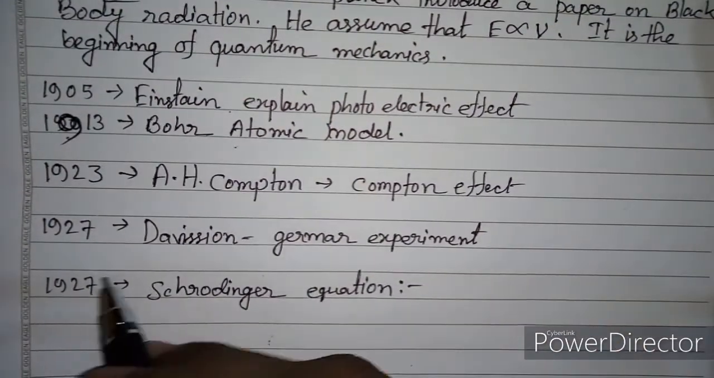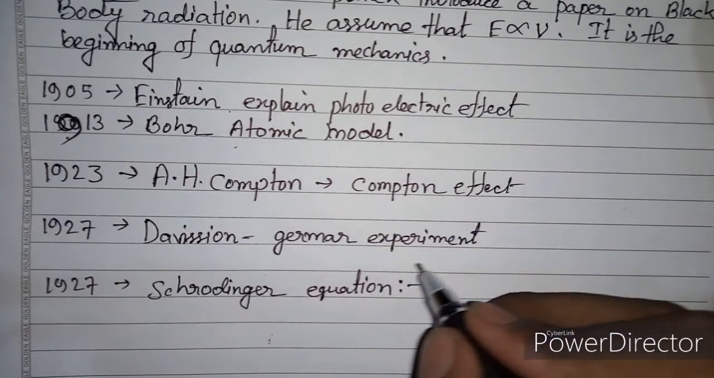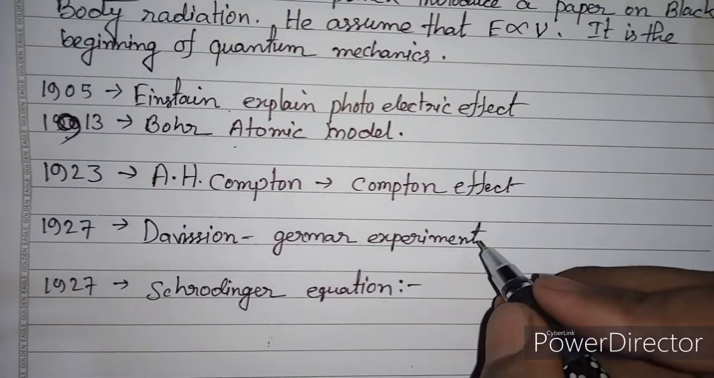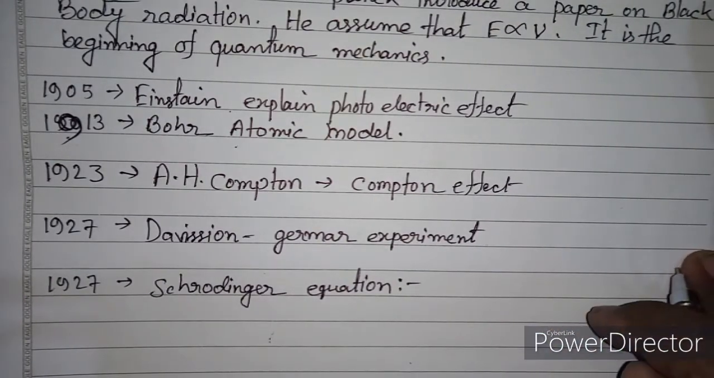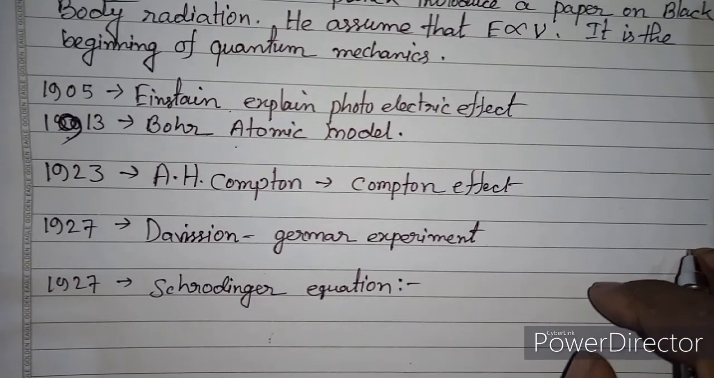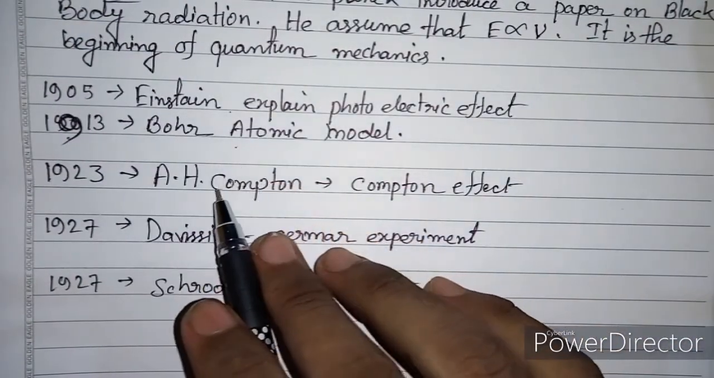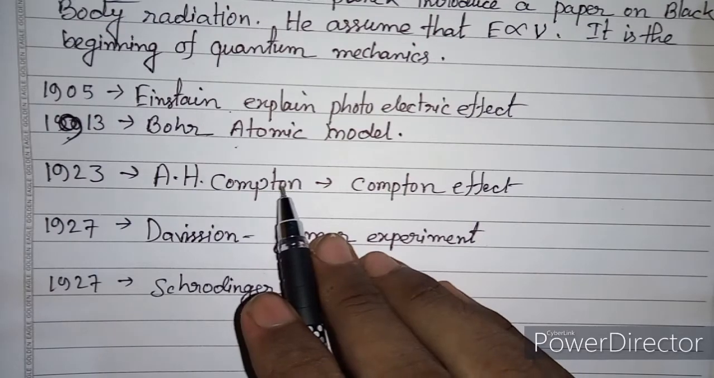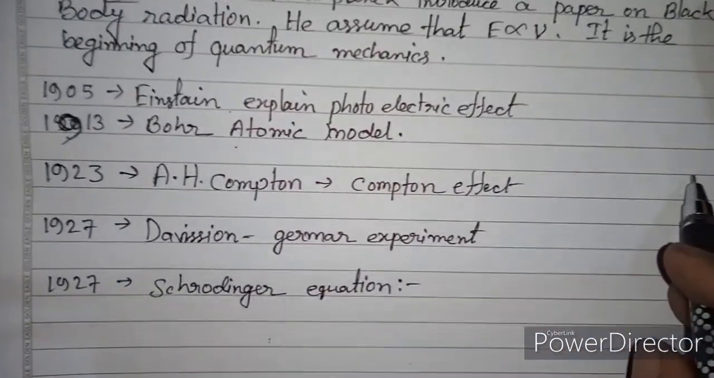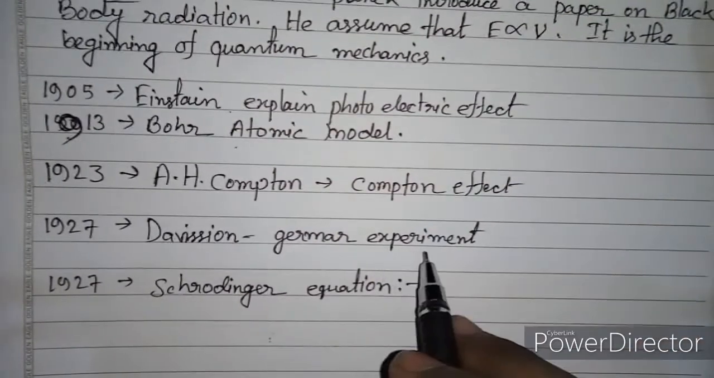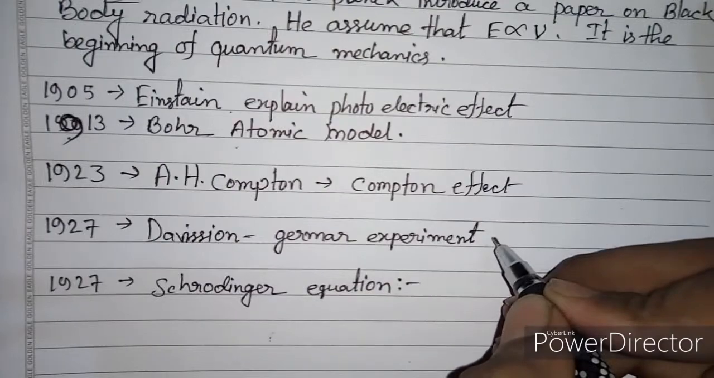In 1923, Davisson-Germer performed an experiment. It proved that particles have wave nature. Planck's theory, Einstein, and A.H. Compton showed that a wave has particle character, but Davisson-Germer showed that a particle has wave character.